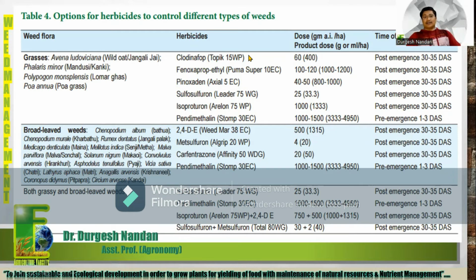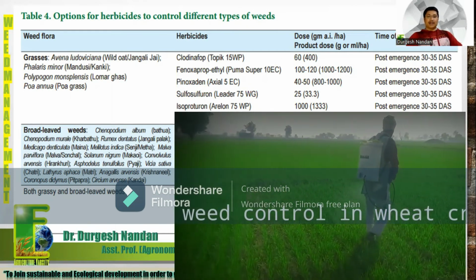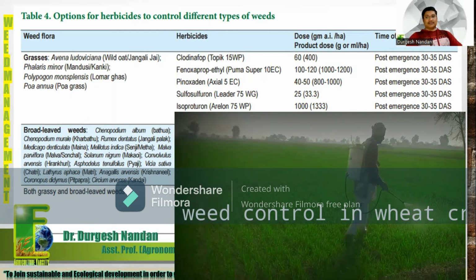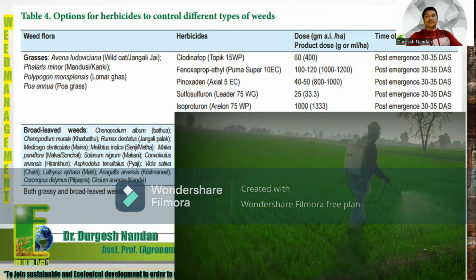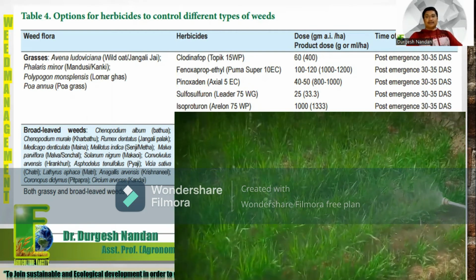So how can you control the weeds? The methods, meaning the herbicides to apply, are given, and the dose to be taken is also given. The time of application in days after sowing is also given. Post emergence means after the crop has emerged, after germination, so 30 to 35 days after sowing.